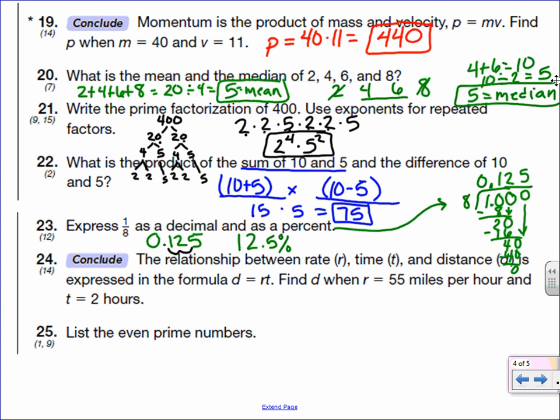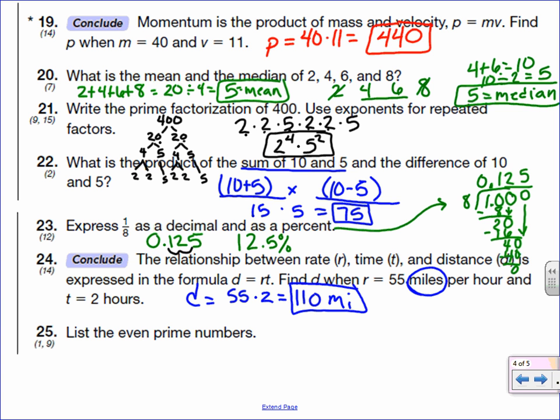The relationship between rate, r, and time, t, and distance, d, is expressed in the formula d equals rt. Find d when r equals 55 miles per hour and t equals 2 hours. So d equals rate, 55 times time, 2. Well, 55 times 2, 5 times 2 would be 10, and 5 times 2 would be 10, so 110, and distance in miles, since they were miles per hour.